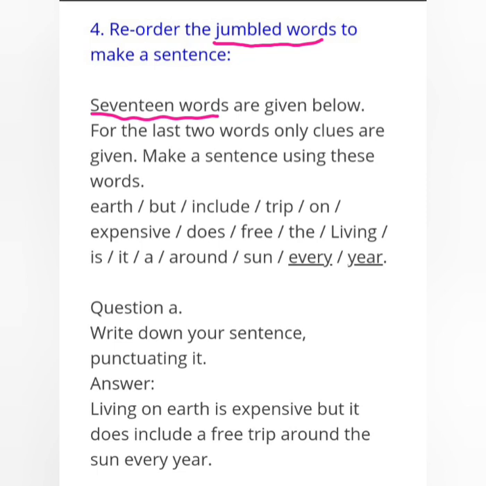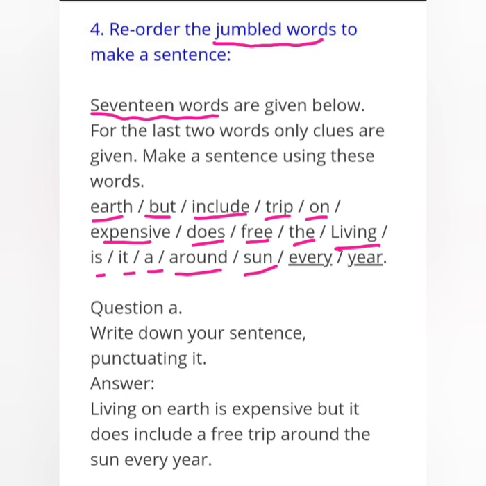Make a sentence using these words. The 17 words are earth, but, include, trip, on, expensive, does, free, the, living, is, it, a, around, the sun, and every year.